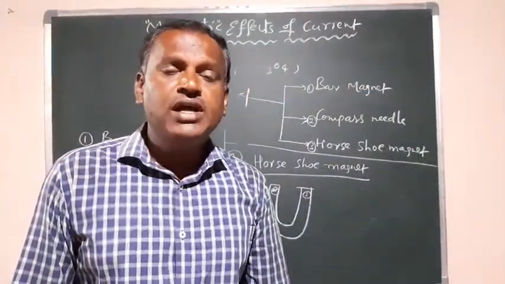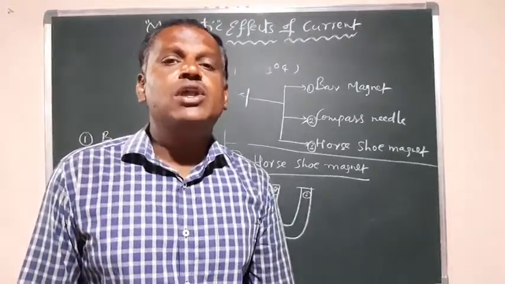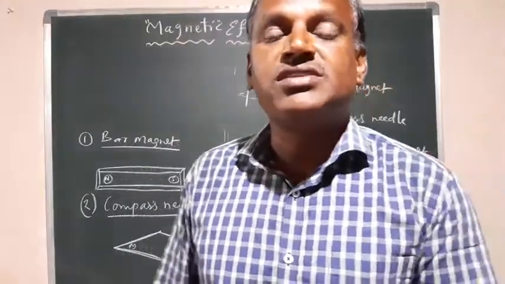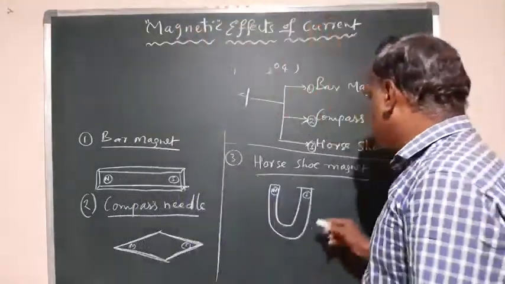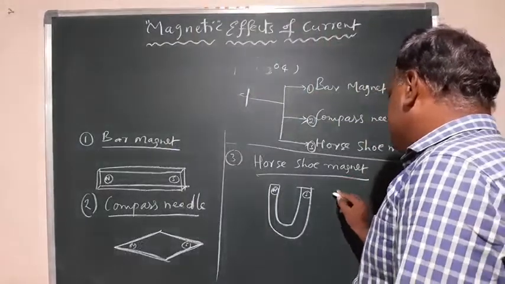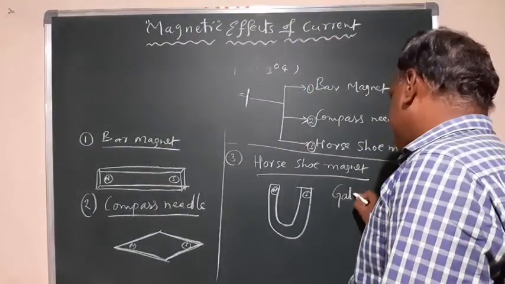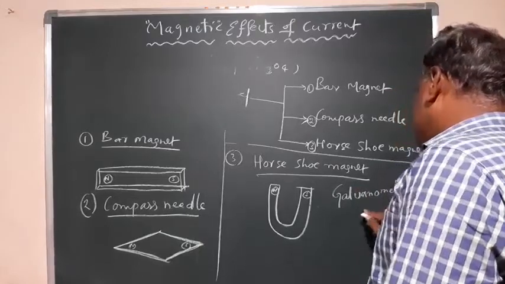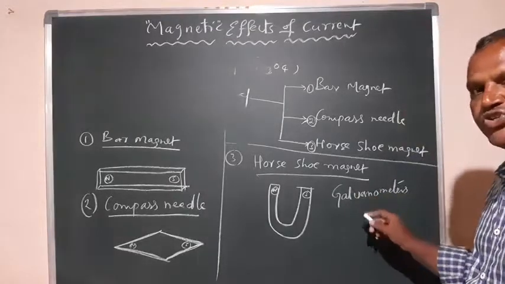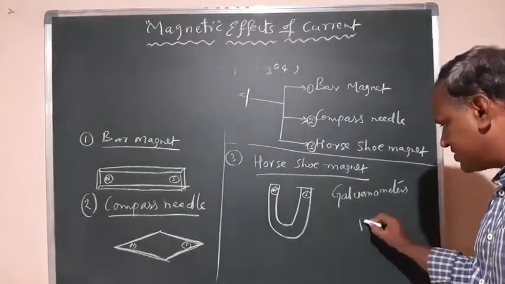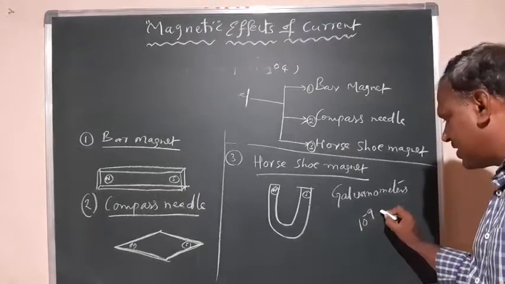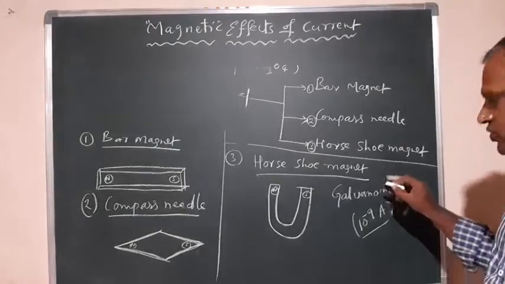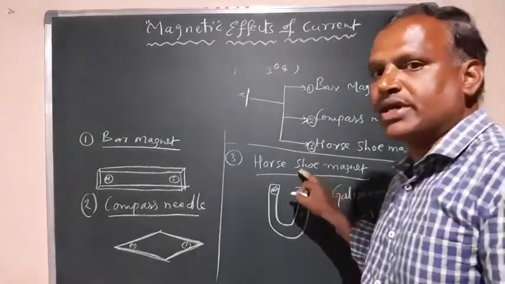The galvanometer is an electronic device used to measure very low currents, in the order of nano ampere, 10 power minus 9 ampere. So these are used in galvanometers. This galvanometer is a device used to measure very low currents in the order of 10 power minus 9 ampere. In this device, these horseshoe magnets are used.